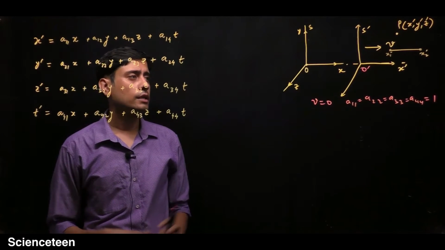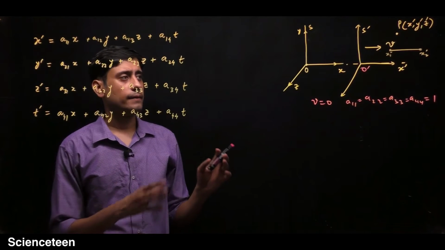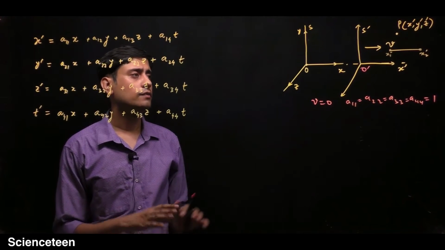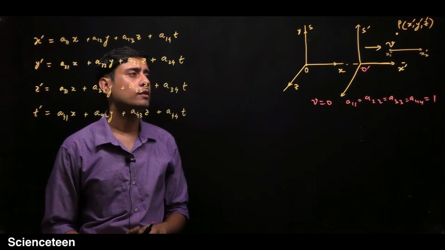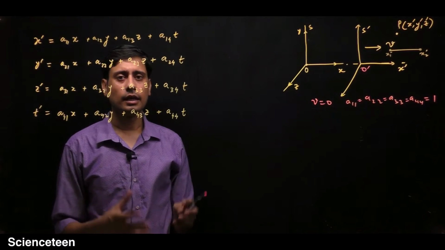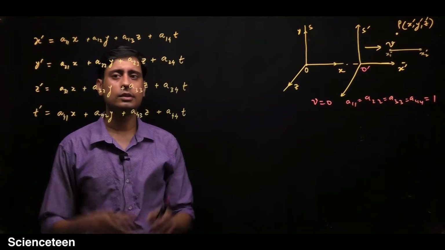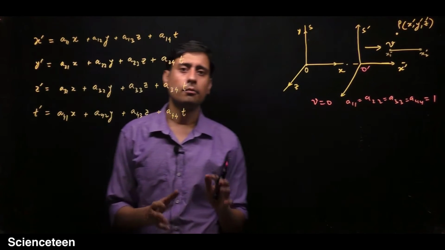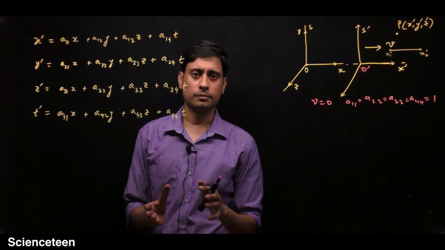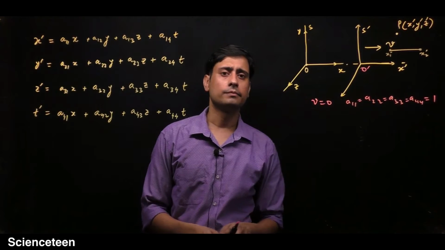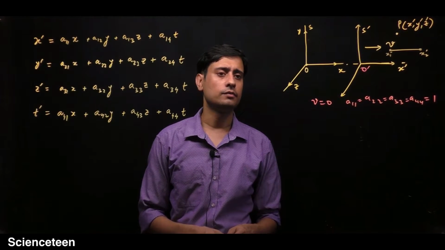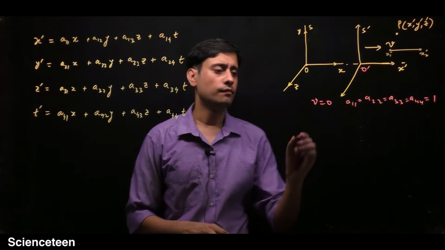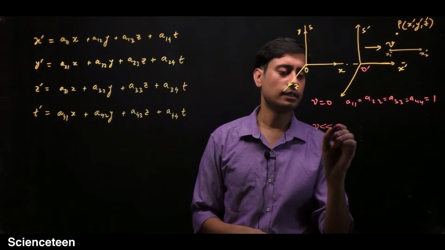Another case is that if it is moving with a velocity which is very, very much less than the speed of light, as in the Galilean transformation case. So the Lorentz transformation which we will derive must become the Galilean transformation equation for the case when v is much less than c.